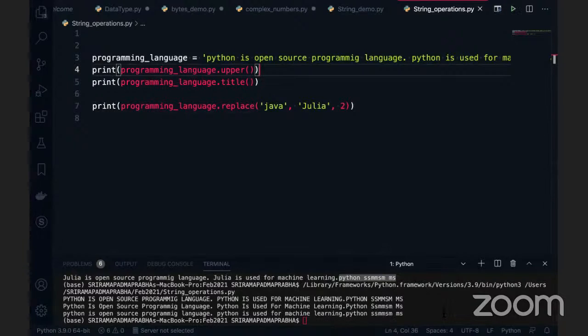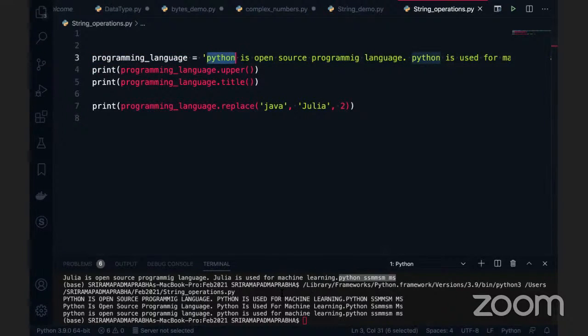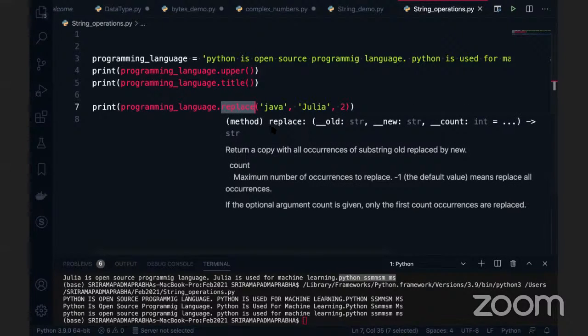There is no error. Even though this Java is not present in the substring, in the given string, we are not getting any issue. But why I'm talking about replace is that it is a mostly used function in our projects. So replace, we mostly use it. That's the reason I'm investing time here to explain it to you.